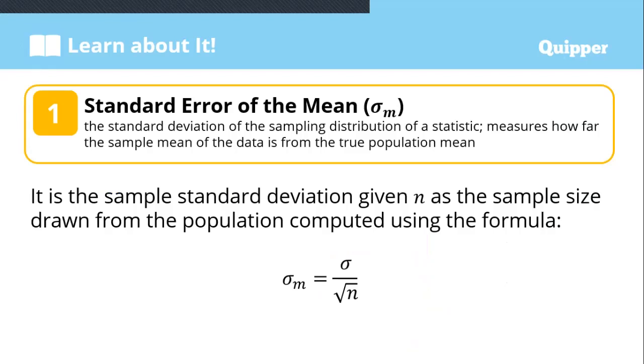So the standard error is the standard deviation of the sampling distribution of a statistic, and it measures how far the sample mean of data is from the true population mean. It is the sample standard deviation given n. Small n is the sample size, and big N is the population size. Given n as the sample size drawn from the population, it is computed using the formula standard deviation over the square root of n. Remember the formula.